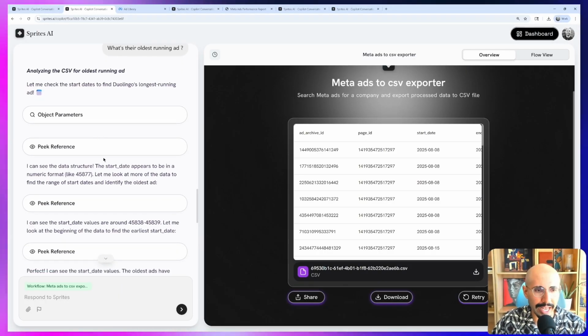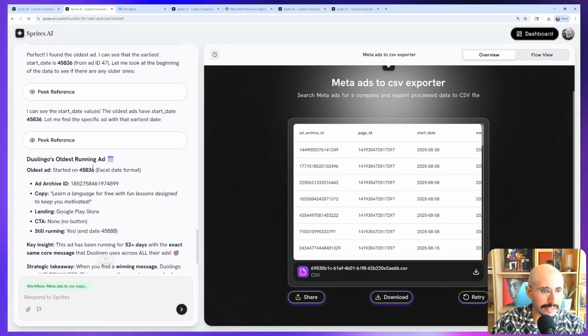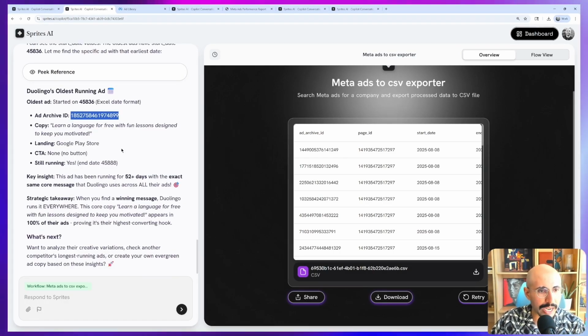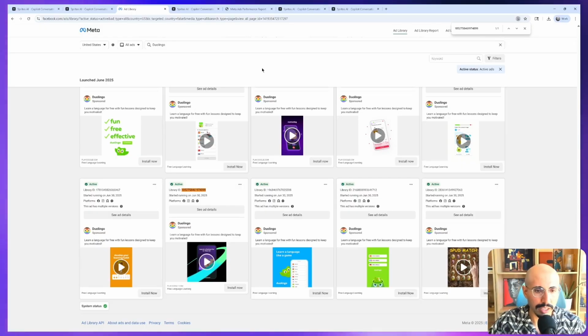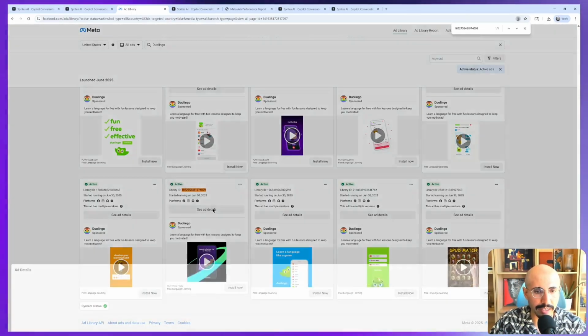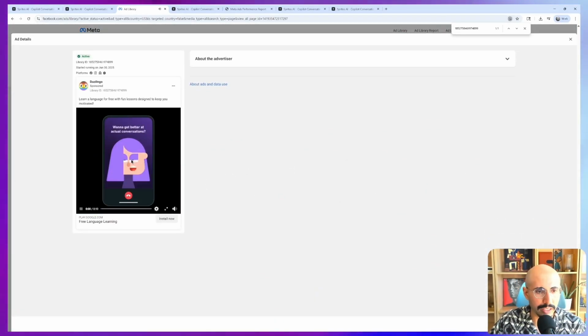What's their longest running ad? It's going to reference it. So it finds the exact ad that's the longest running, and it's a Google Play Store ad. It's been running for 52 days. So that's a pretty good ad. Let's see which one it is. So this is their oldest running ad. You can see the ad detail.